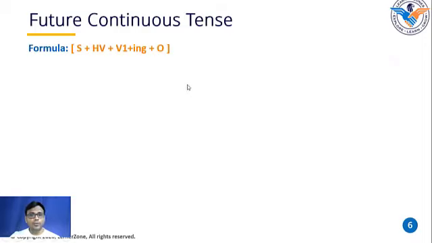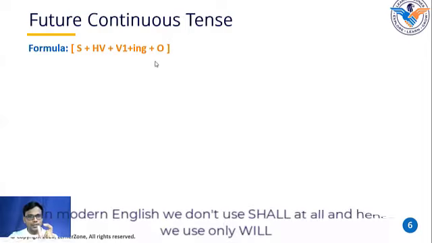The formula of future continuous is S plus HV plus V1 plus ing plus O. Okay, it is as simple as that. This is the fixed formula for almost all the continuous tenses. We have to use one helping verb and we have to add ing to the first shape of the verb. This is constant. This is not going to change in any of the continuous tenses. So always remember this. Whenever there is a continuous, we have to use one helping verb and we have to add ing to the first shape of the verb.